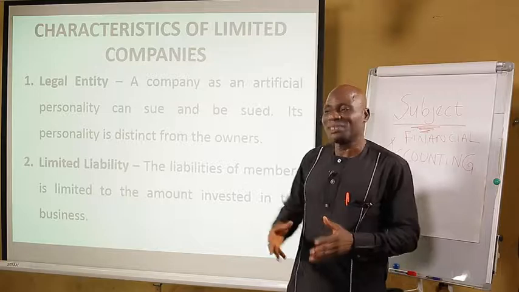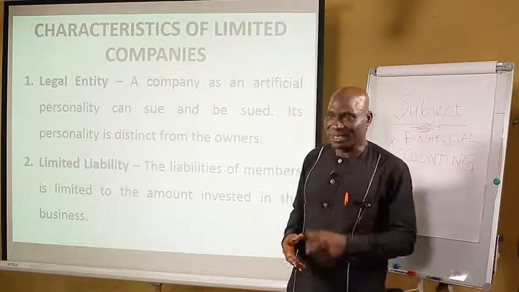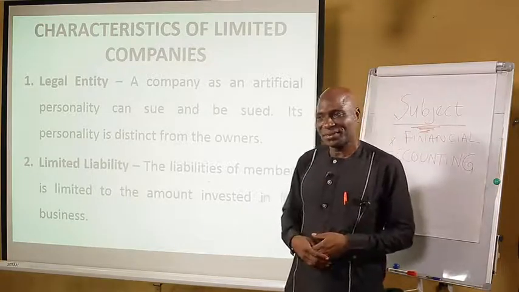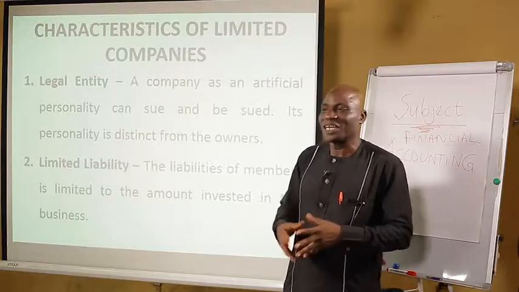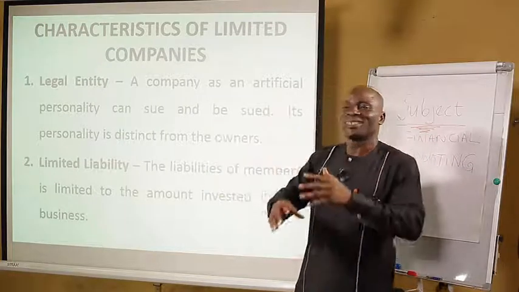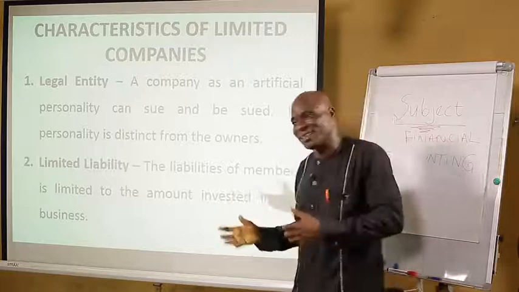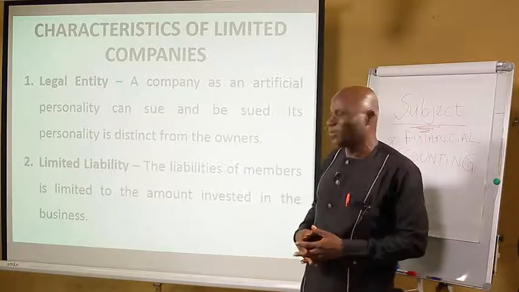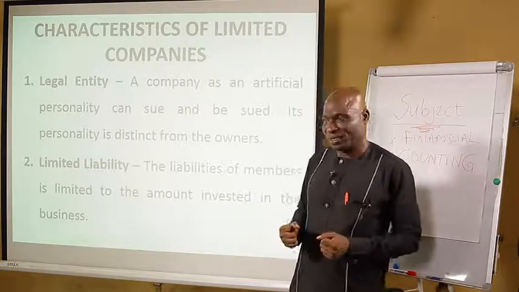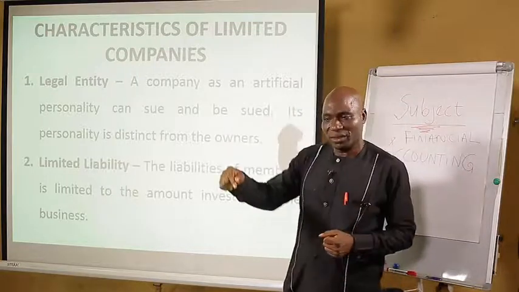Though being artificial, it cannot work, but it can talk. It can operate. It cannot move from one place to another, but it has certain characteristics similar to that of human beings. That is why they say it can sue and be sued. Let's take, for instance, how can a company sue a customer?